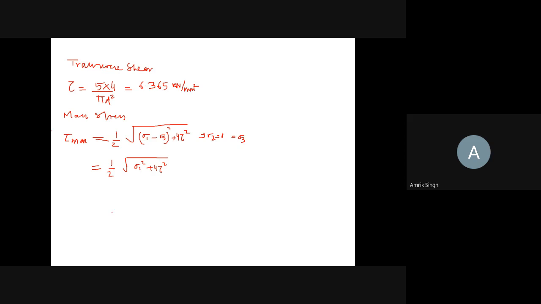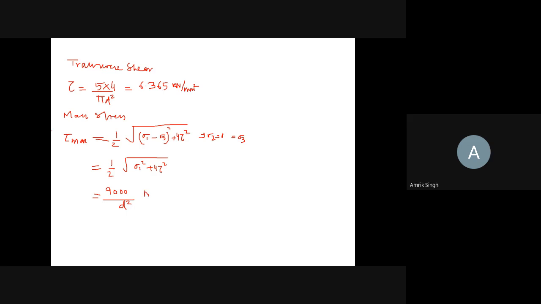Right? So you can put this value of tau and sigma over here, which we have calculated. So if you solve this, it will come as 9,000 divided by d square.